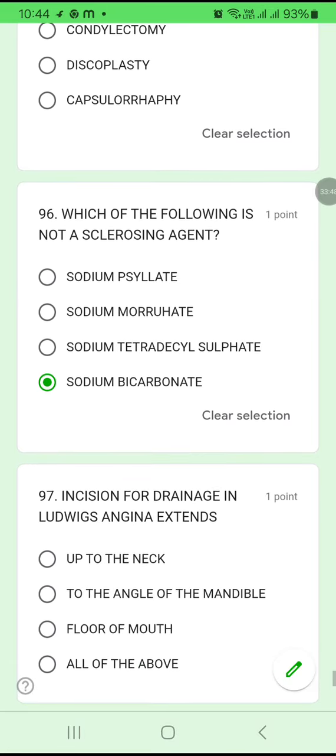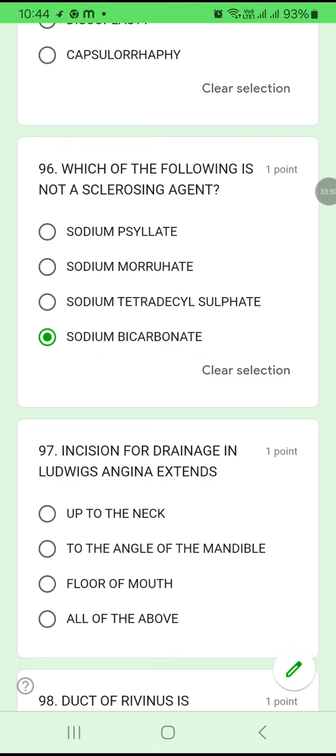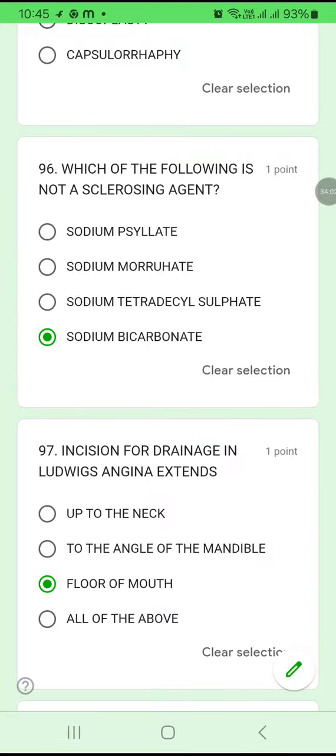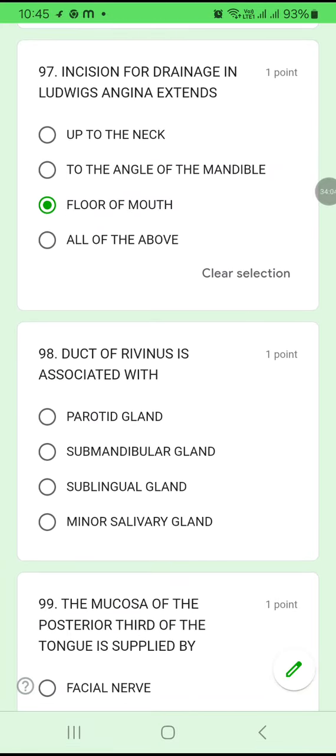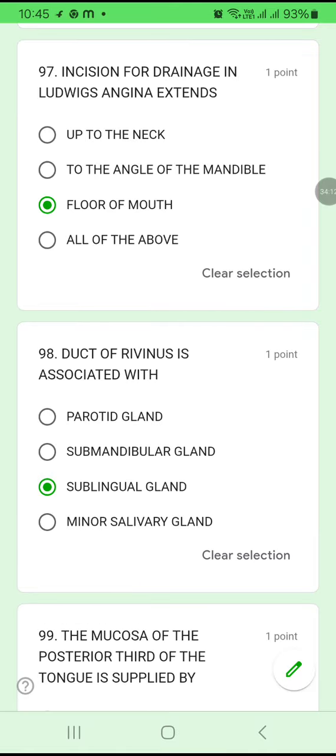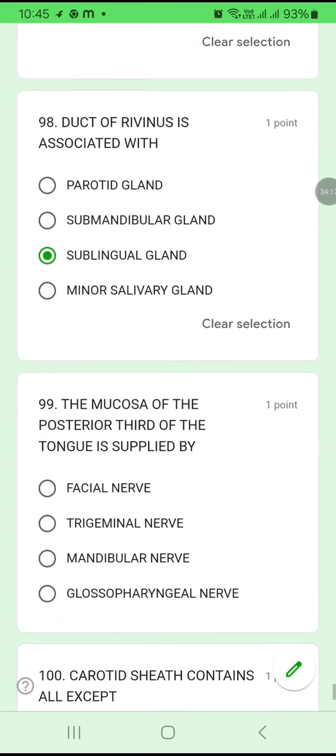So 96D. 97. The incision for drainage in Ludwig's angina extends up to the neck, the angle of the mandible, the floor of the mouth, or all of the above. The incision for drainage in Ludwig's angina extends in the floor of the mouth. 97C. 98. The duct of Rivinus is associated with the parotid gland, submandibular gland, sublingual gland or minor salivary gland. It is associated with the sublingual gland. 98C.